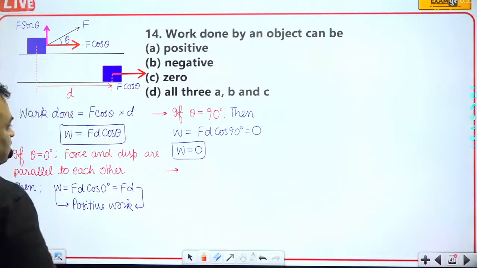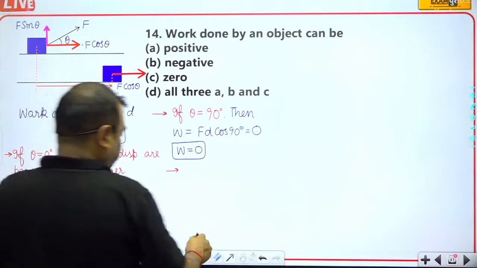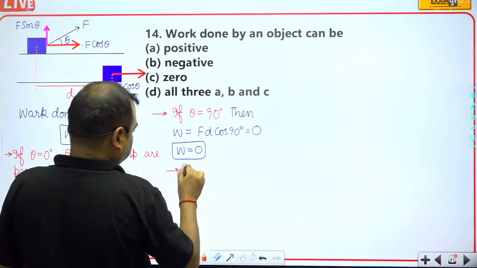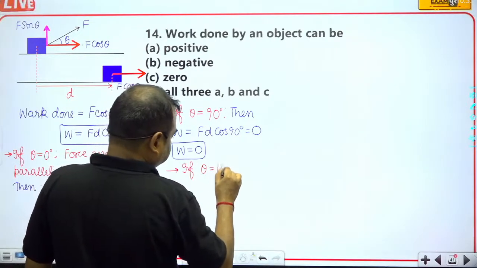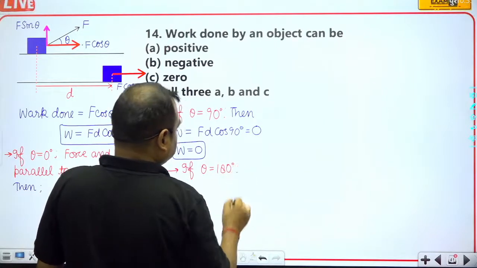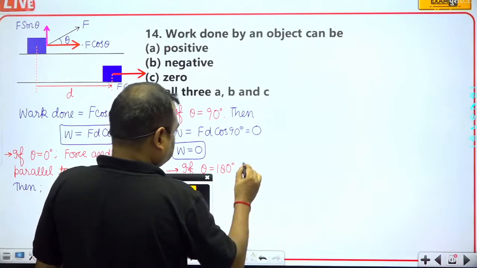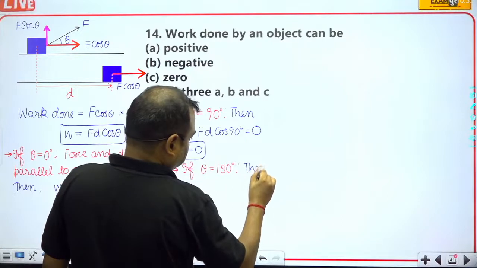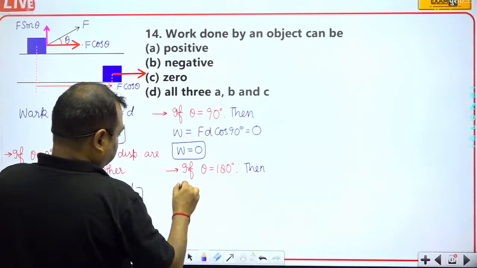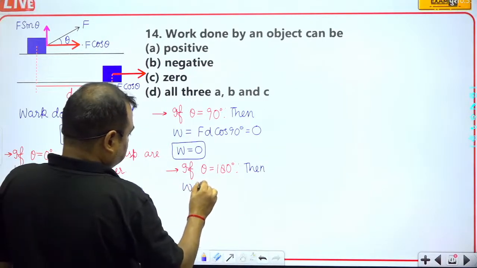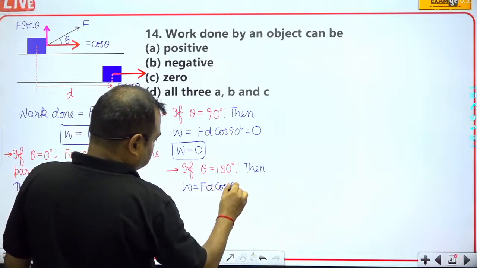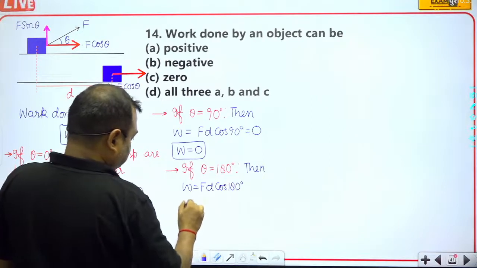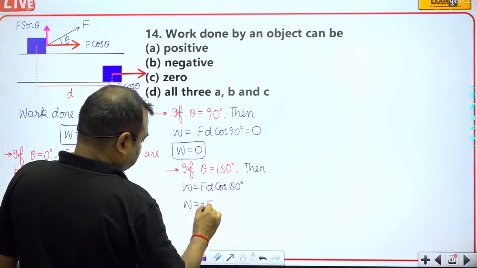And suppose that if theta is equal to 180 degree, then W is equal to Fd cos 180 degree, and W will be equal to minus Fd.